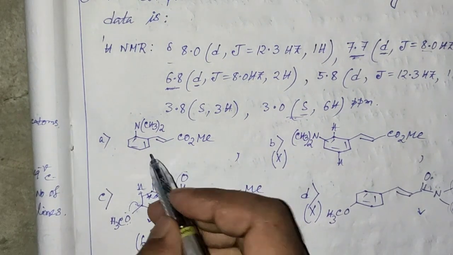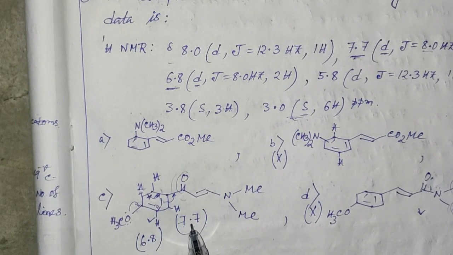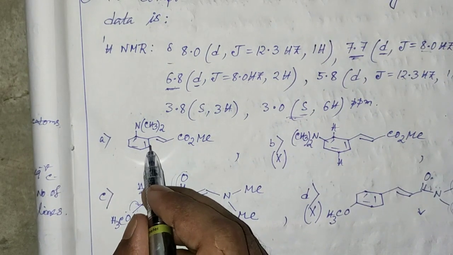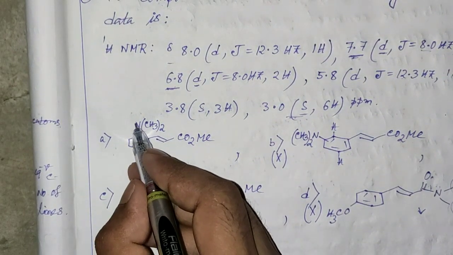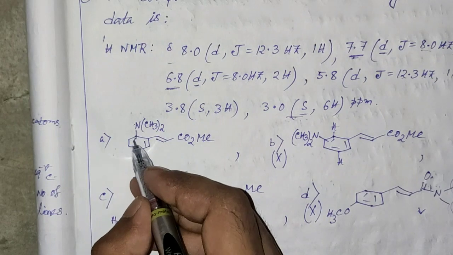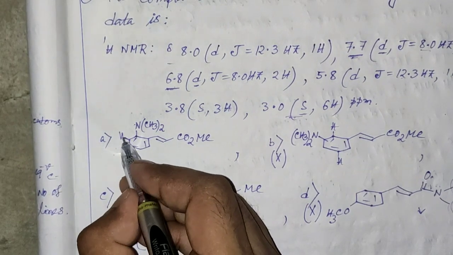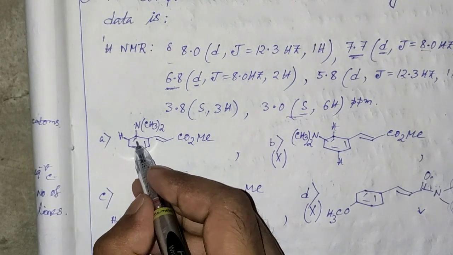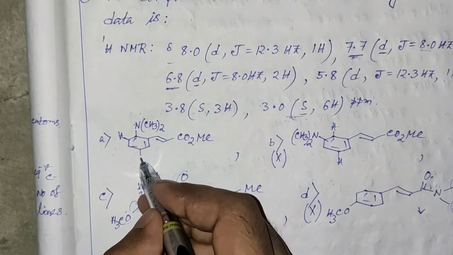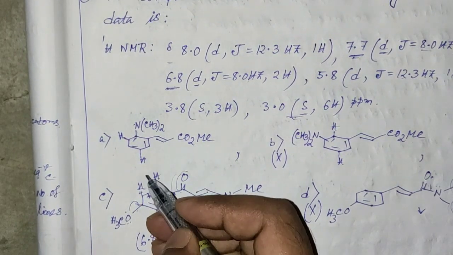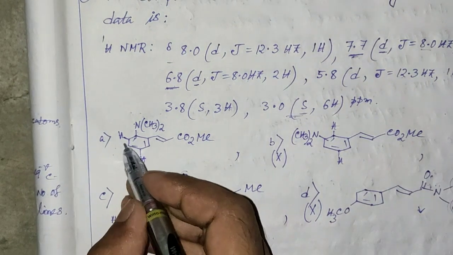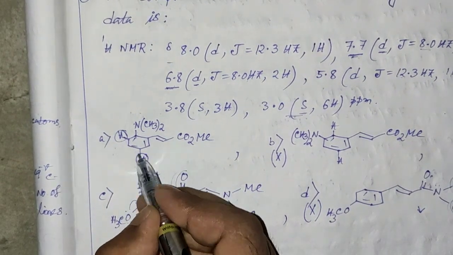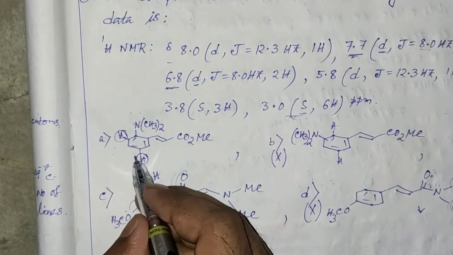But this type of possibility is not possible here, since the nitrogen lone pair will resonate and shield this proton and also this proton, but these two protons are not chemically equivalent.